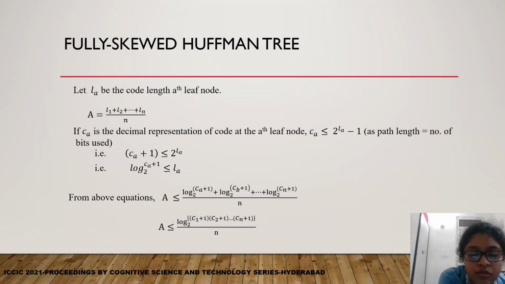The logarithm of C suffix A plus 1 base 2 is less than or equal to L suffix A. From this, we can arrive at the conclusion that the average code length of any leaf cannot exceed the logarithm of the average of the decimal representation of the codes at the leaf nodes.